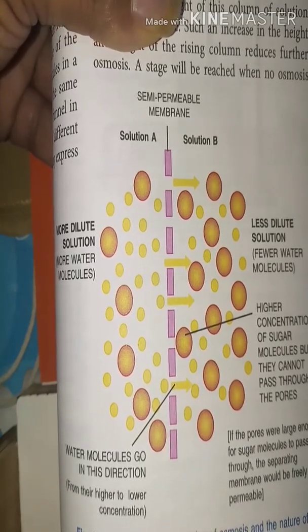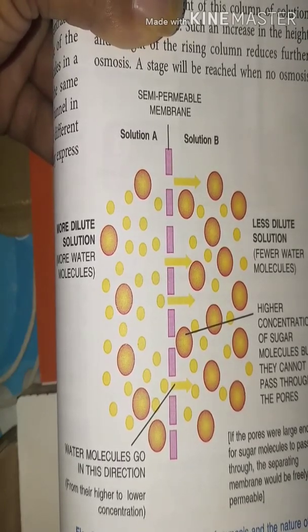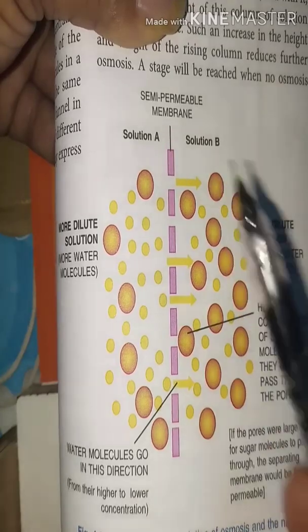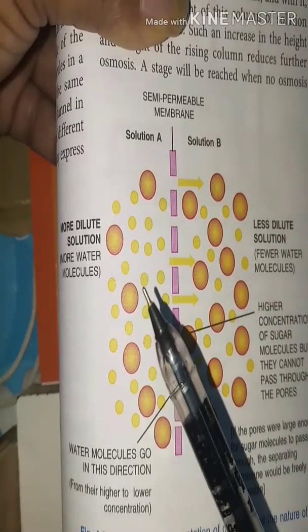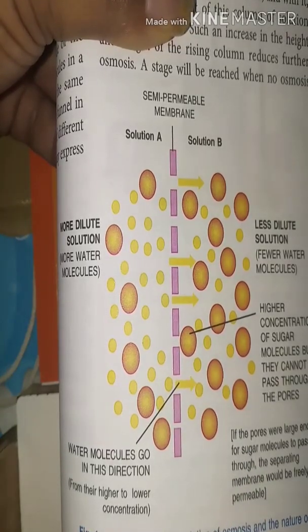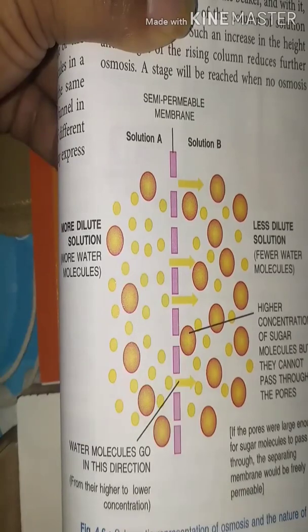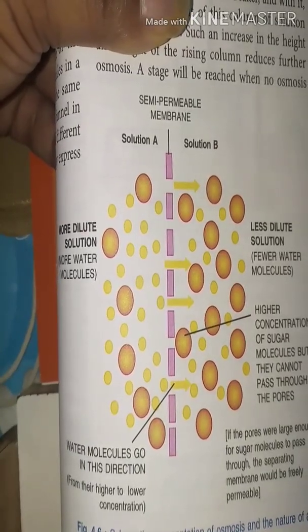On either side, it contains two different solutions, solution A and solution B. Solution A is said to be hypotonic solution because here concentration of water is maximum.